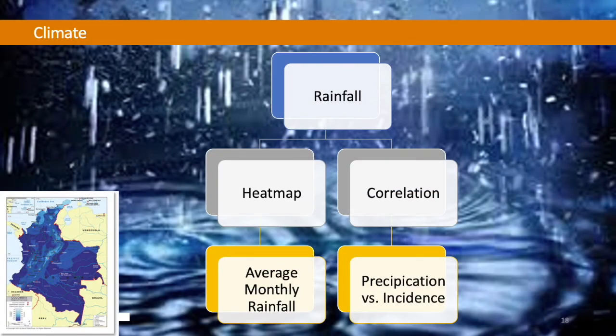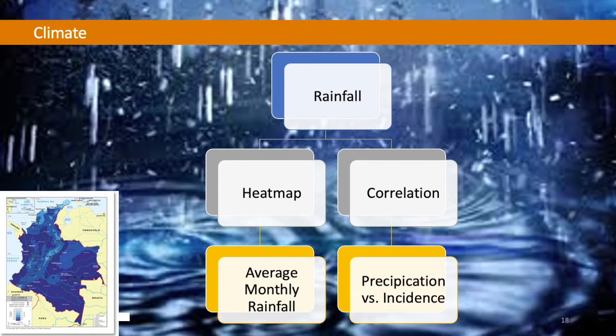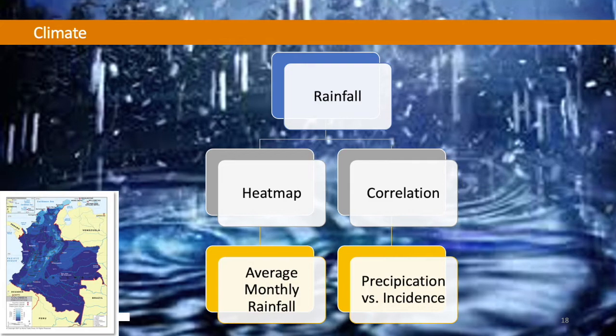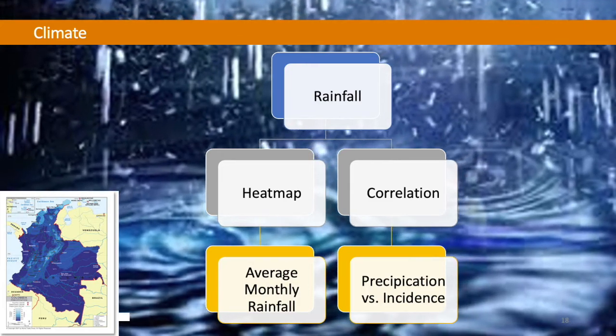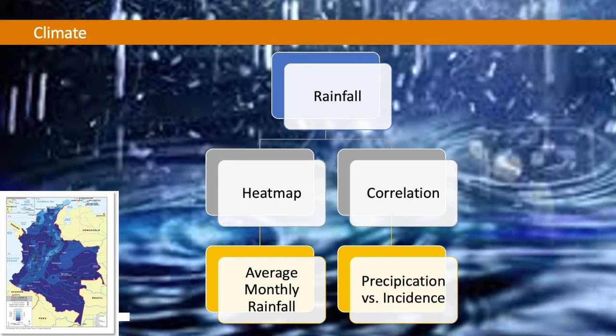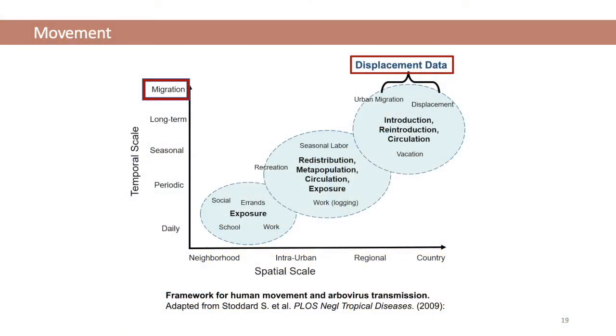For now, the only environmental factor analyzed is precipitation. Firstly, we make heat maps of the average monthly rainfall for all the municipios of interest, and then a correlation between average monthly rainfall and incidence. The last factor analyzed is movement.